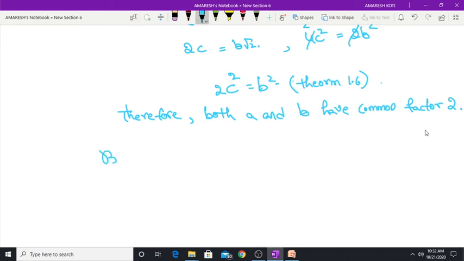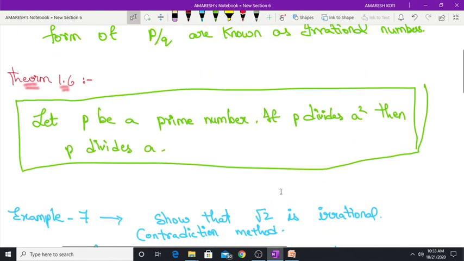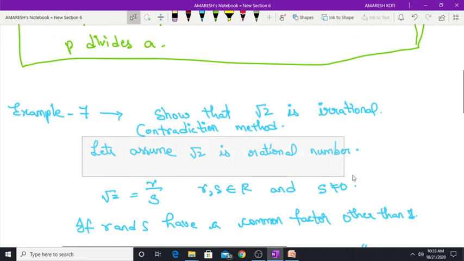But this contradicts. Contradicts means it is said to be wrong. But this contradicts our assumption. See on the top, you can observe what we have assumed: let's assume root 2 is a rational number.